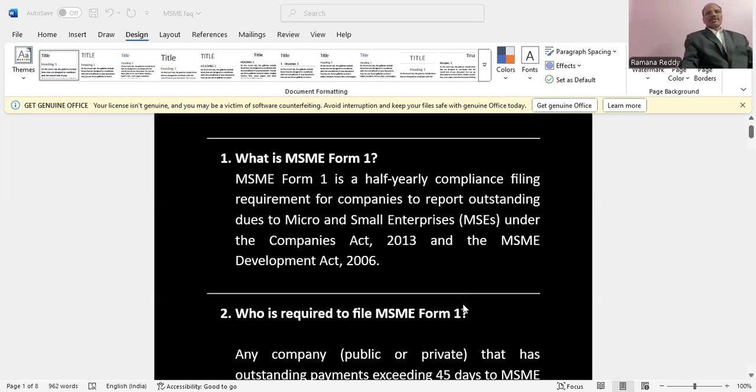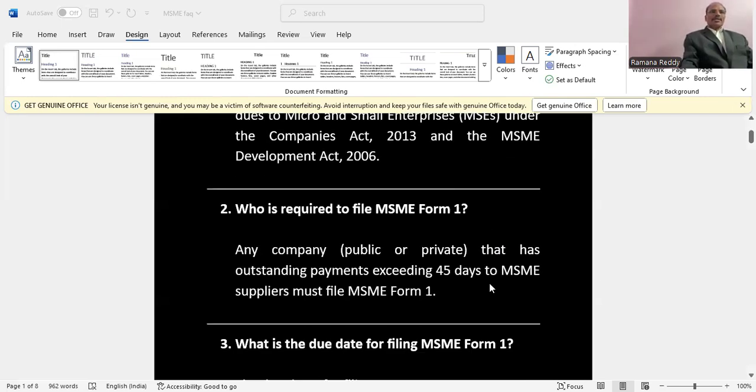Who is required to file Form MSME 1? Now it is the V3 version. Earlier, a company, public or private, that had outstanding payments exceeding 45 days to MSME had to file Form 1. That is the law.